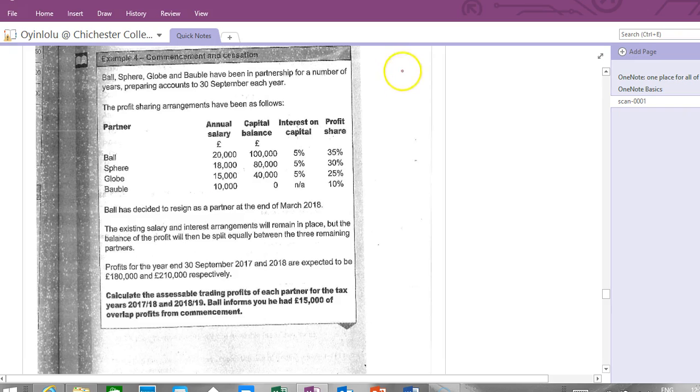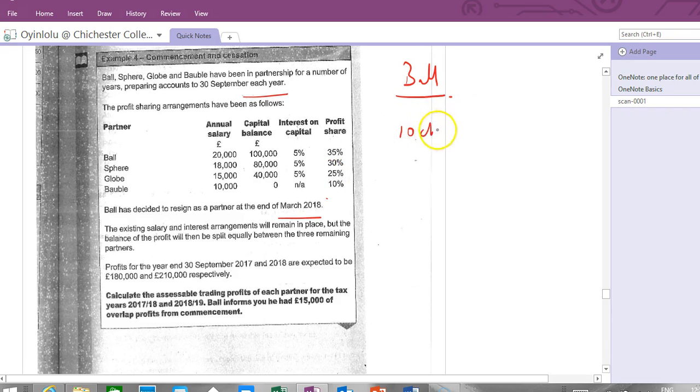So Ball, we have this scenario where Ball's leaving. Ball, Fair, Globe, and Bobo have been in partnership for a number of years. Ball's not happy. He wants to leave. The profit sharing ratio is this, and Ball wants to resign at the end of March. So what do we have here? These are the annual salaries, capital balances. It says the profits for the year ending 30th of September. So he wants to leave in March.